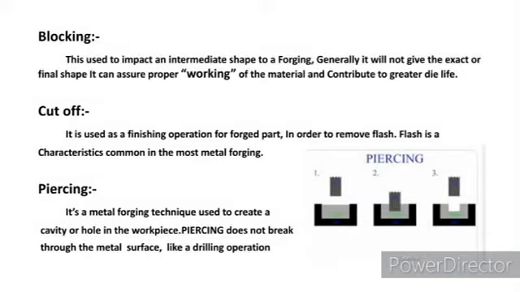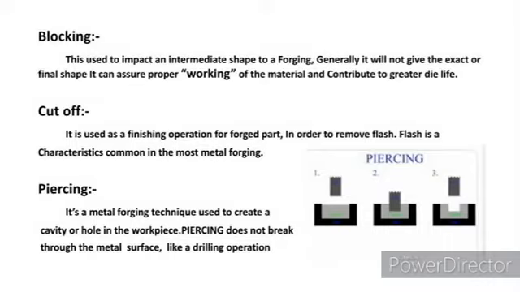Cut off is the process of removing unwanted parts or pieces from the material, and it is a machining process.